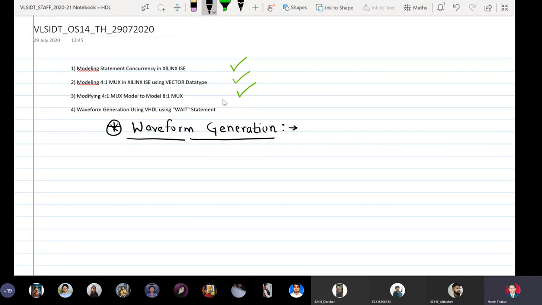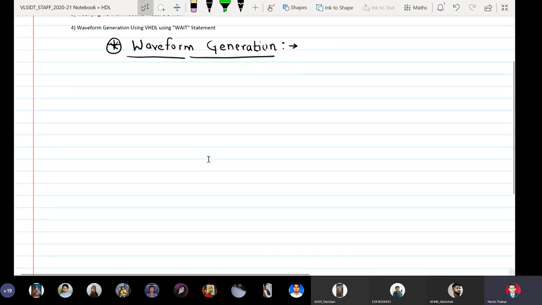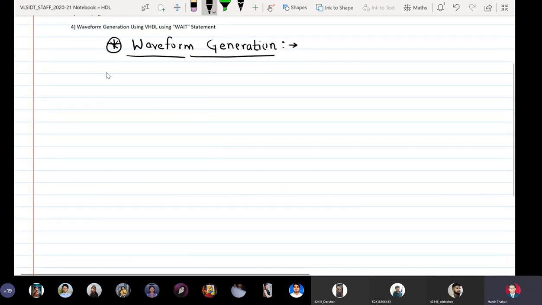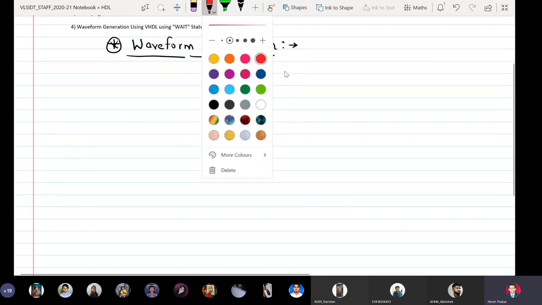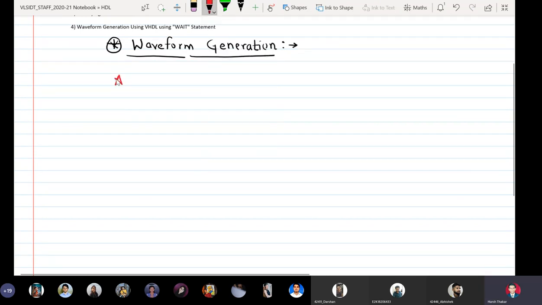In the coming Monday's practical lecture, I am going to teach you how to write test benches. Let us go ahead now. I will tell you which keywords are used for waveform generation. There are two keywords. The first keyword is wait, and the second keyword is after. These are the only two keywords which you should know, how they act and how they behave.